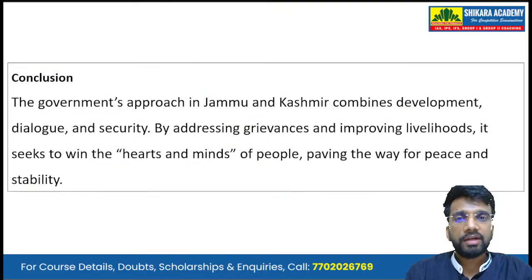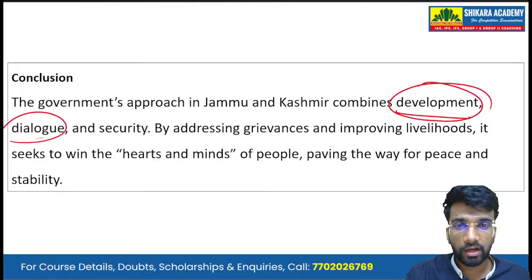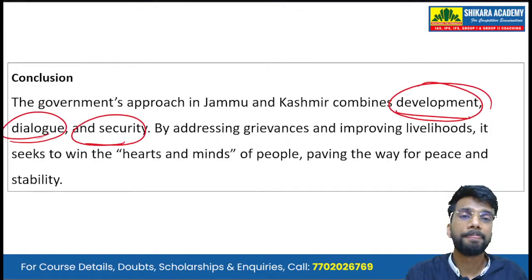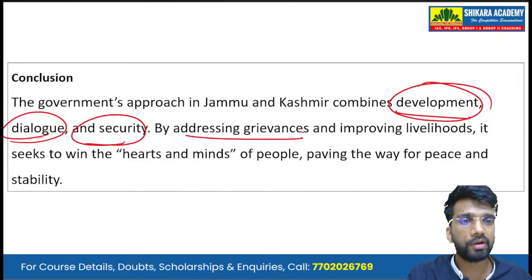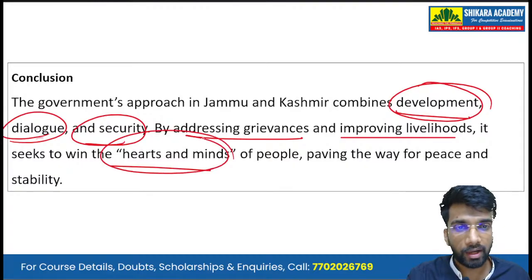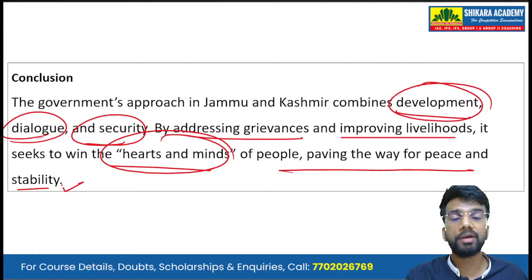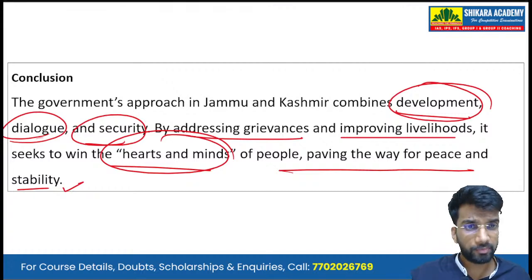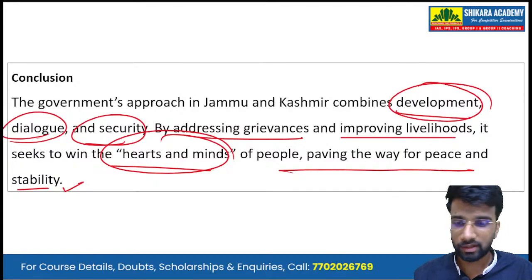So, in conclusion, we can write the government's approach in Jammu and Kashmir combines development, dialogue, and security. Okay. Now, the way forward, like by addressing grievances, we have to address the grievances and improve the livelihoods. It seeks to win the hearts and minds of people, paving the way for peace and stability in the region. Okay, winning the hearts and minds of people, that is enhancing the trust and the confidence of the masses of people into the government or the state.